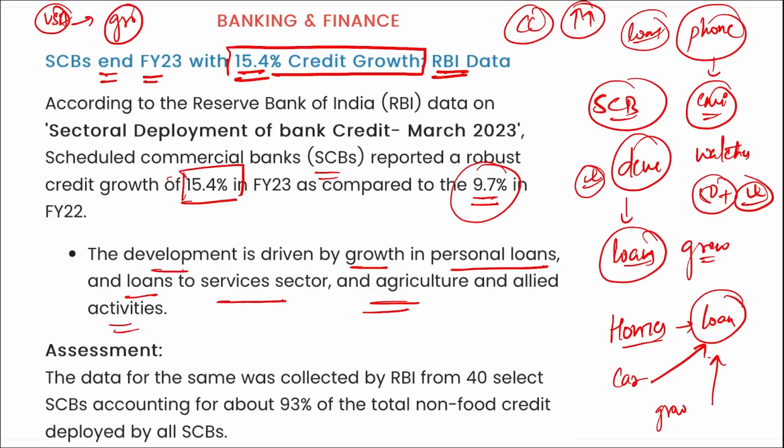So the same is the data here. According to the RBI data on the sectoral deployment of bank credit for March 2023, scheduled commercial banks saw credit growth of 15.4% this year, and that was 9.7% in the last year, right?